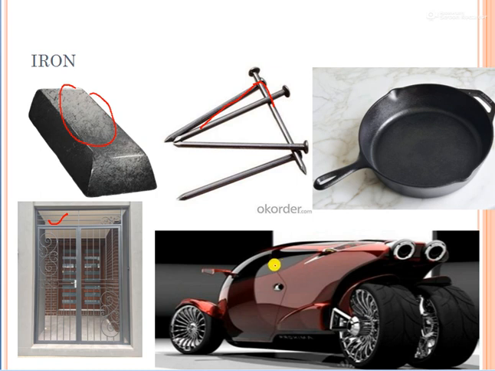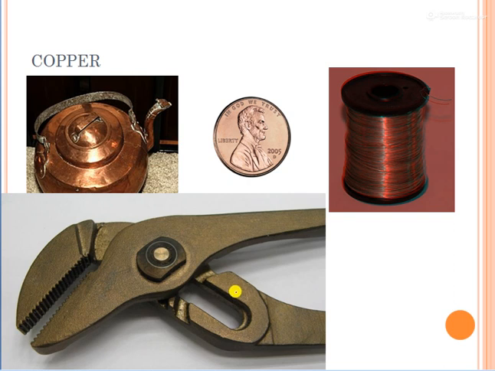Previously they did not have a material which could be strong, so they were making bodies of fiber. Fiber and plastics are not very strong. So to avoid damage to their vehicles, they are using iron in their vehicles. So nowadays many automobiles are coming with an iron body so that it can be used for a longer time.